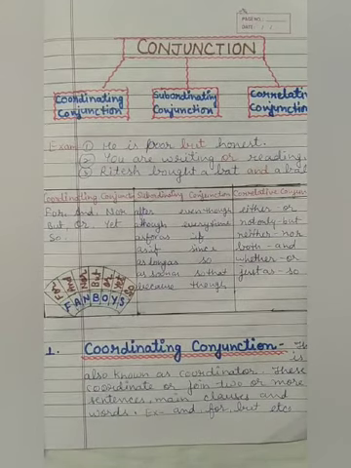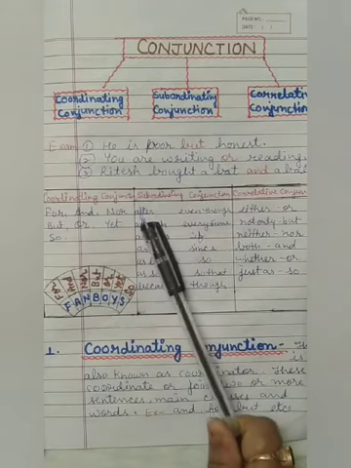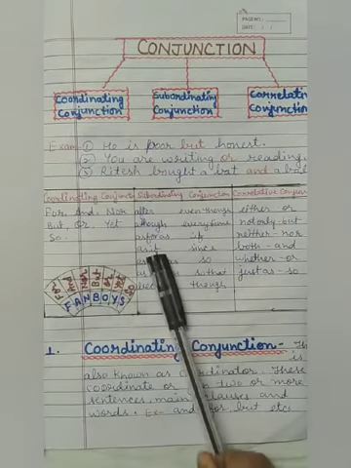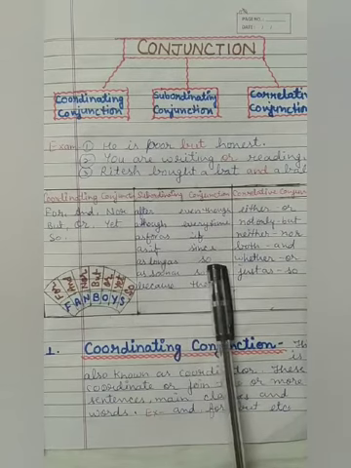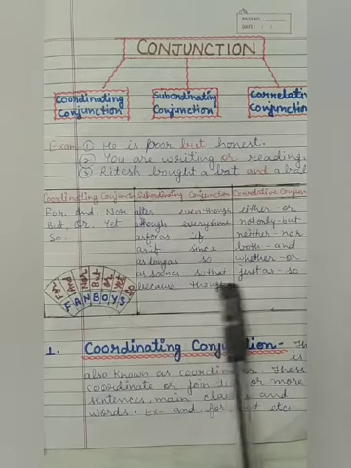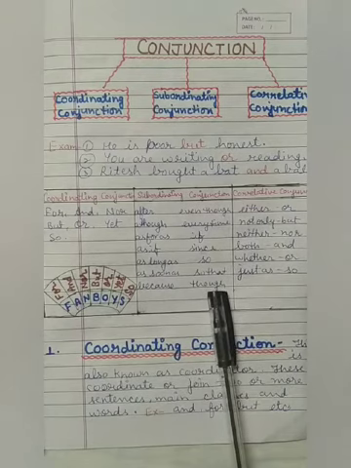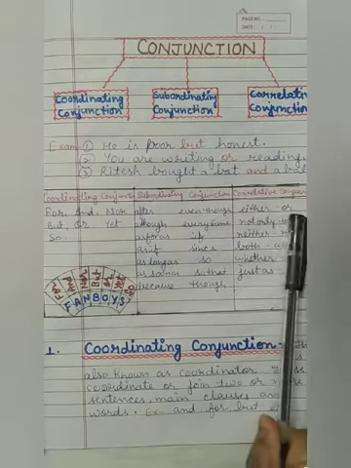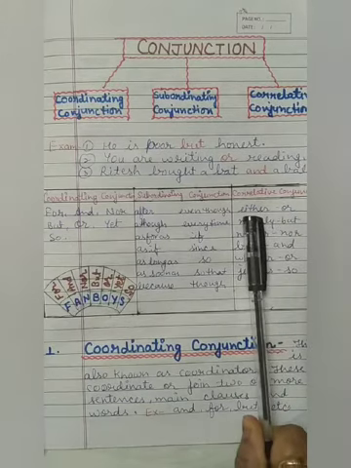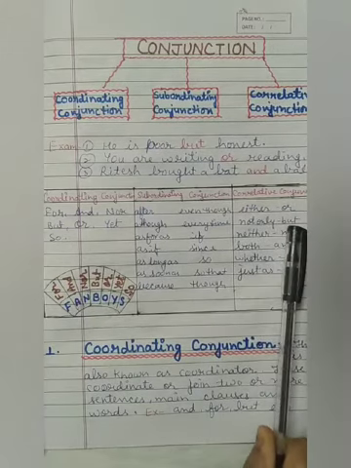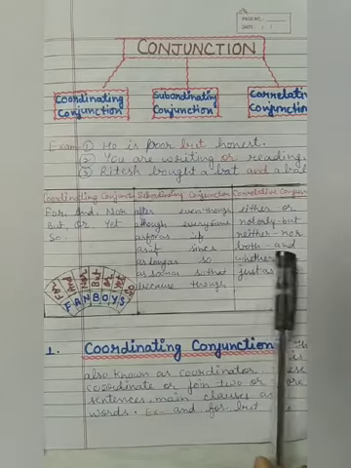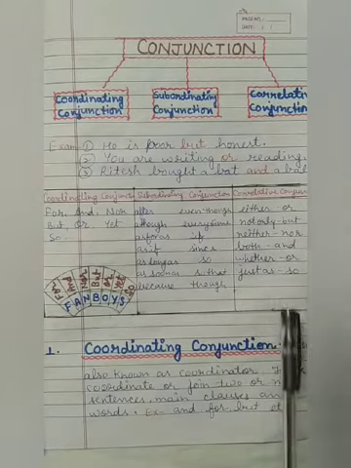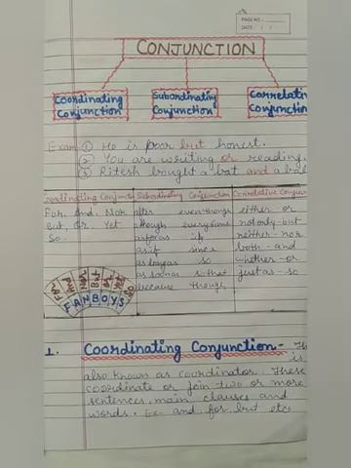And second is subordinating conjunction. Some words we use: after, even though, although, every time, as for, as if, since, as long as, so, as soon as, so that, because, though. And in correlative conjunction, we use two words in one sentence: either or, not only but, neither nor, both and, whether or, just as, so. So these are the words we use in conjunction.